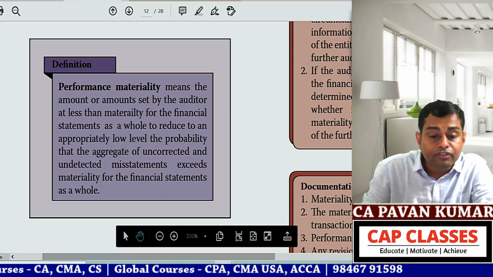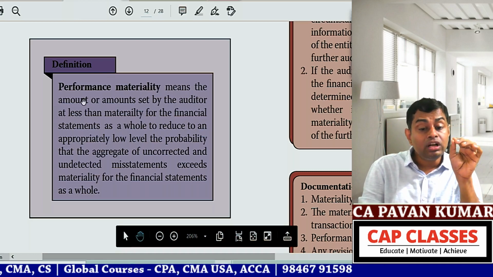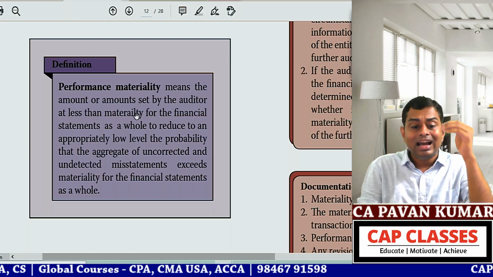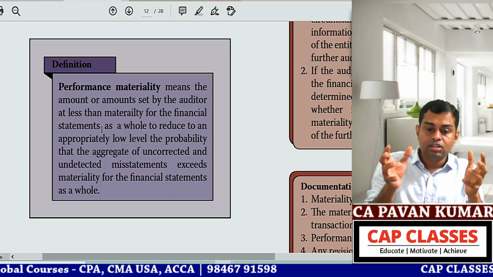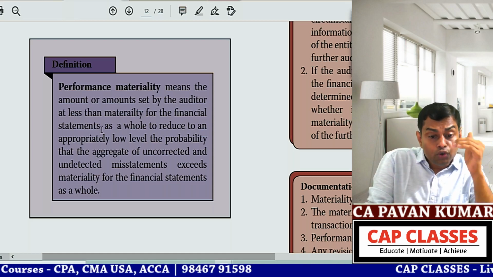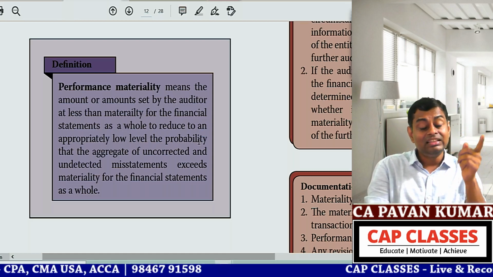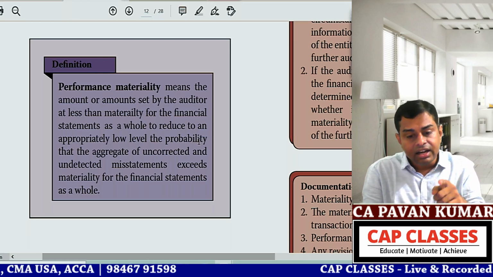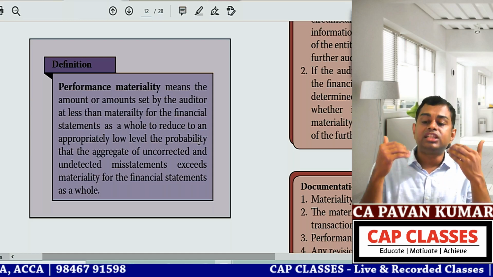So now read performance materiality. Performance materiality means the amount set by the auditor at less than materiality for financial statements as a whole, to reduce to an appropriately low level the probability that the aggregate of uncorrected, undetected misstatements exceeds materiality for financial statements as a whole.